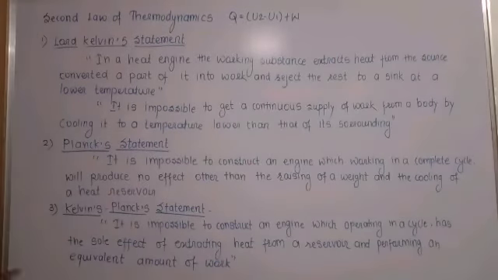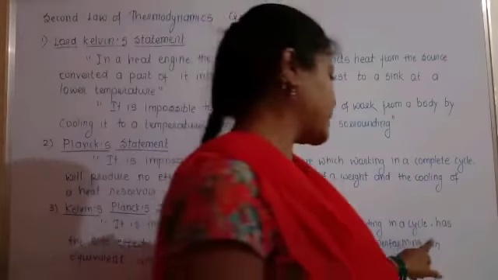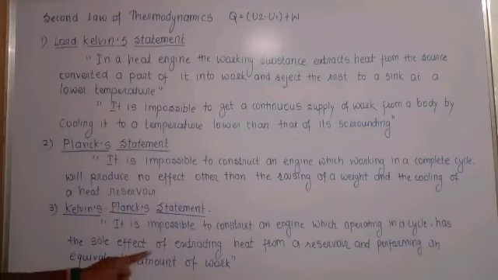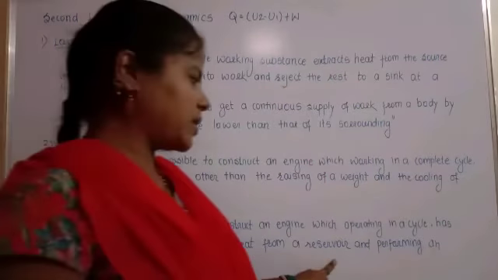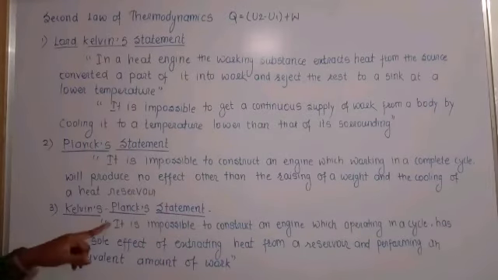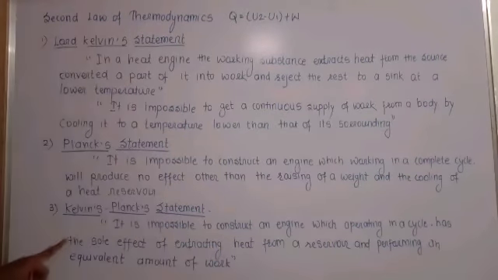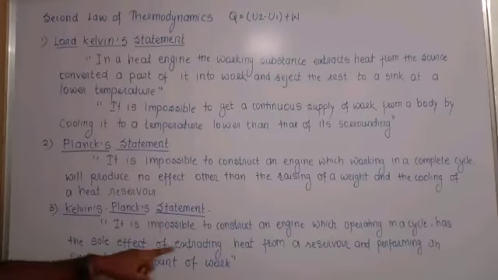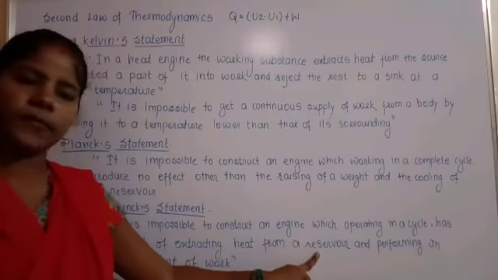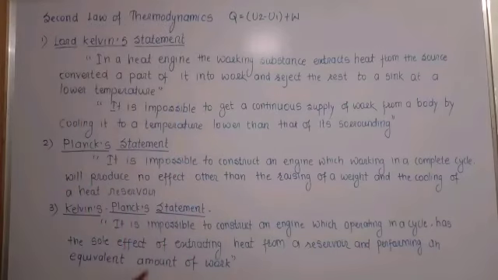So this is the third statement of the second law of thermodynamics: it is impossible to construct an engine which, operating in a cycle, has the sole effect of extracting heat from the reservoir, meaning from the source, and performing an equivalent amount of work.